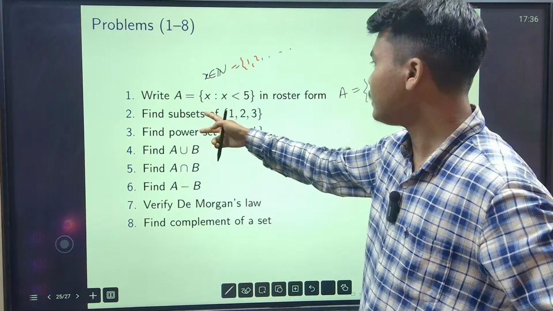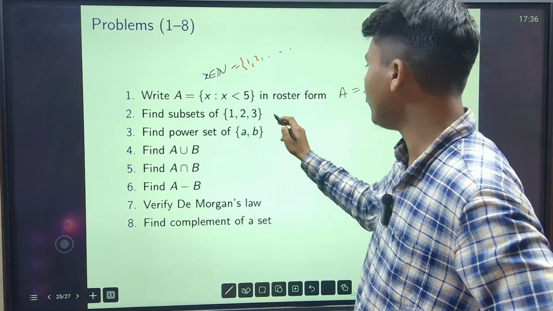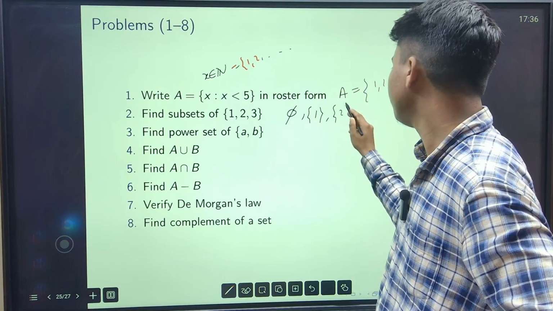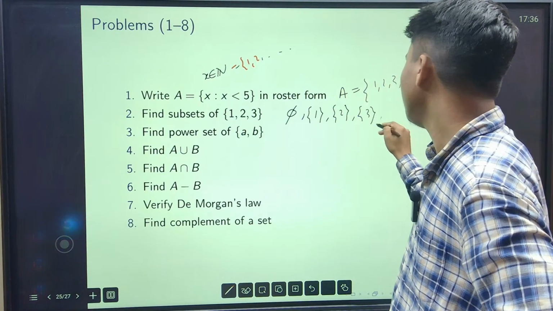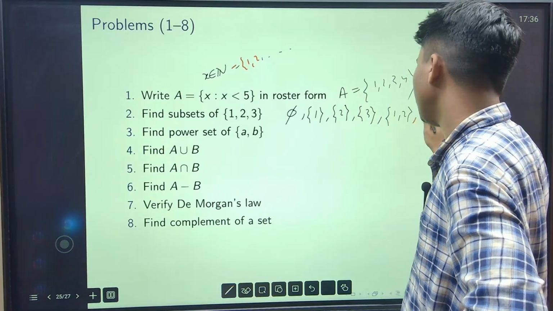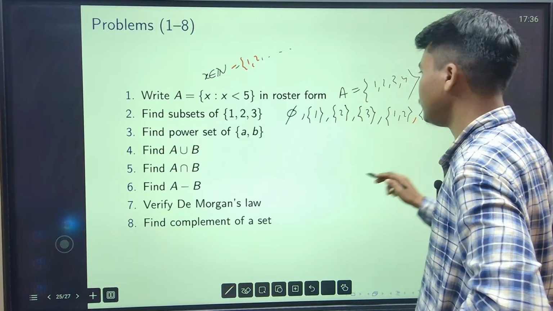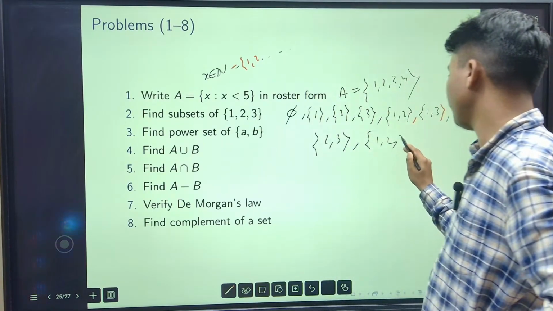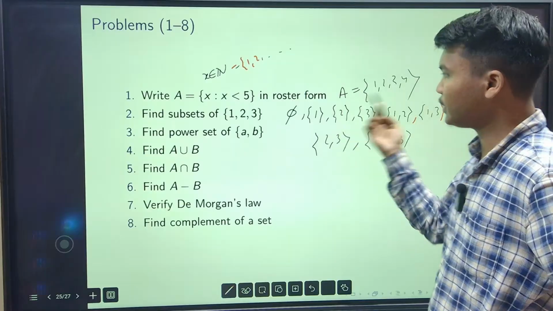Find the subsets of this. What will the subsets be? One is the empty set, then 1, 2, 3, then 1, 2, then 1, 3, then 2, 3, and then the set itself, 1, 2, 3. So these are the subsets.